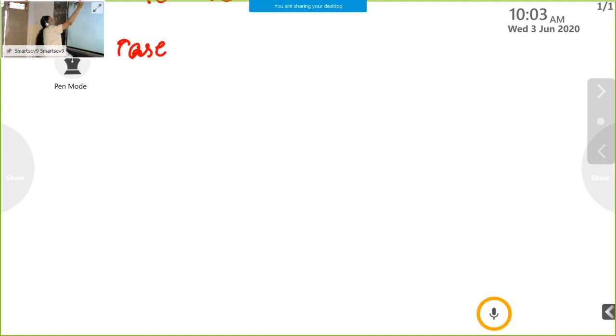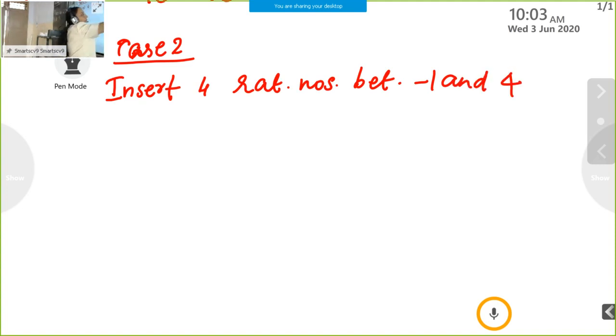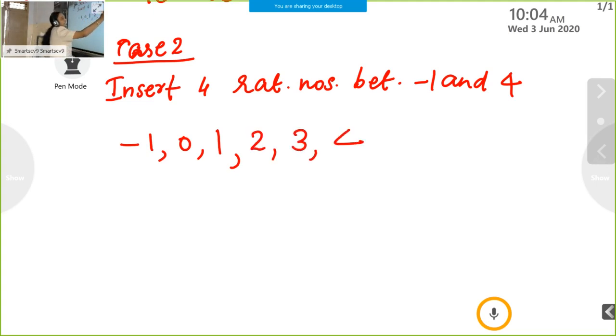Case 2. Insert 4 rational numbers between -1 and 4. See, between -1 and 4, you know different numbers there. Which are the numbers there? -1. After -1, what is the next number? 0. After 0, we can write 1, 2, 3. So the next number is 4.